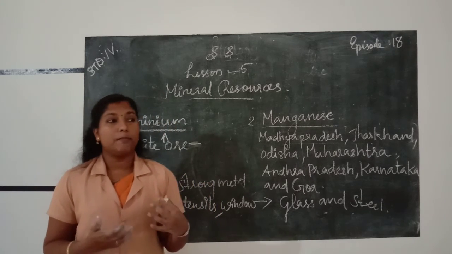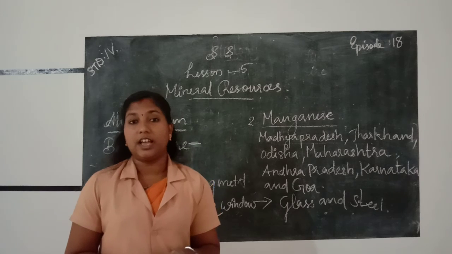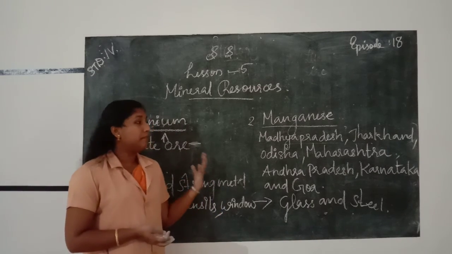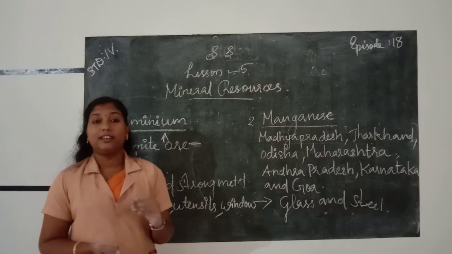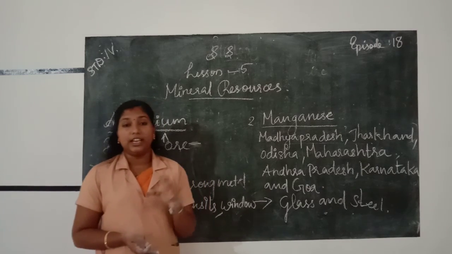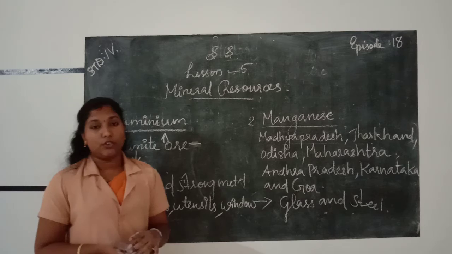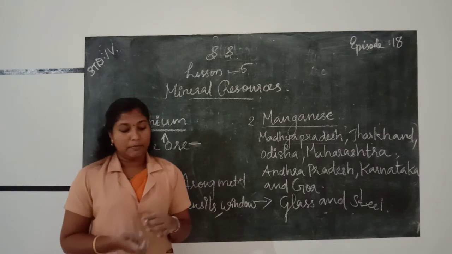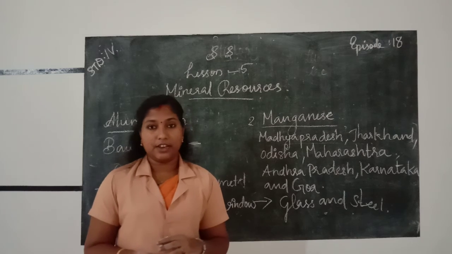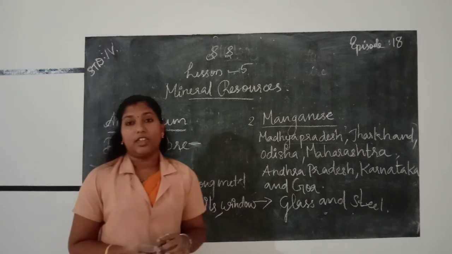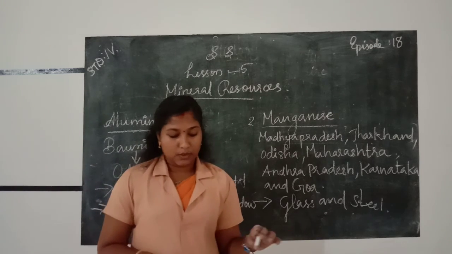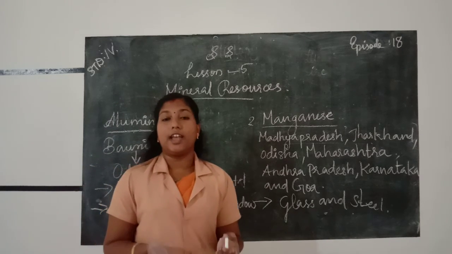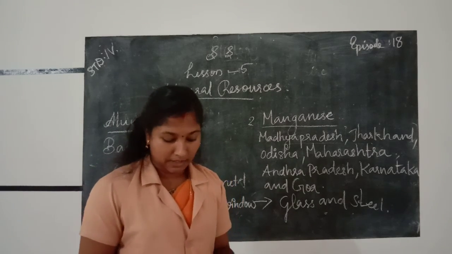Next we learned about types of minerals. There are two types of minerals: metals and non-metals. Metals are hard and shiny materials. They are used for making cooking utensils, machines, tools, nuts and bodies of vehicles. Examples of metals are gold, silver, copper, iron, manganese, aluminium, etc.